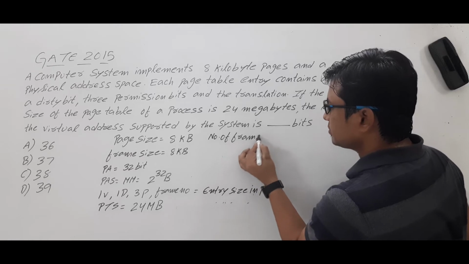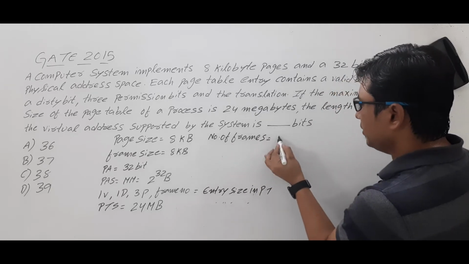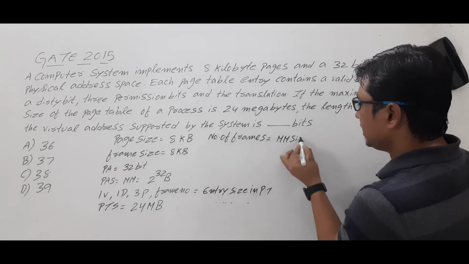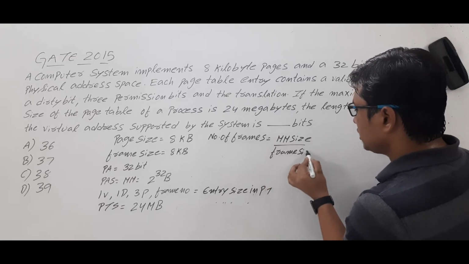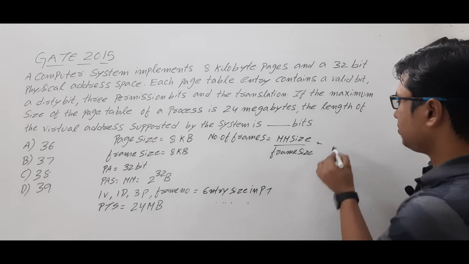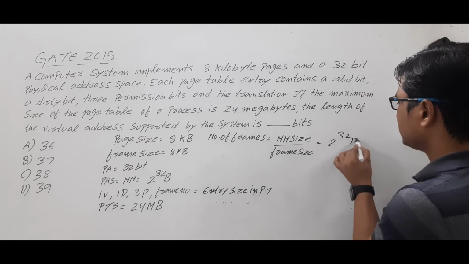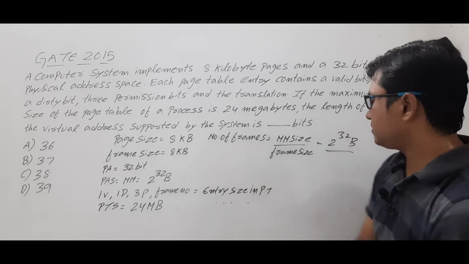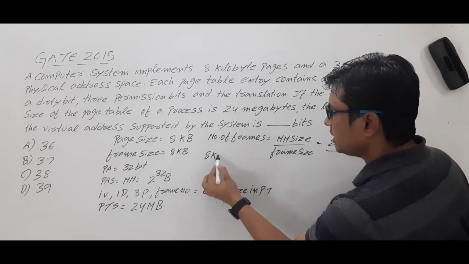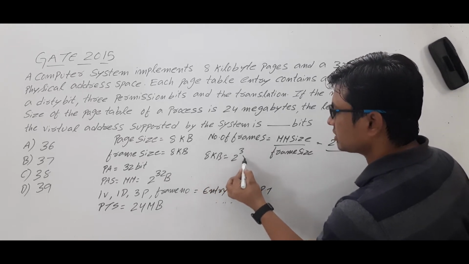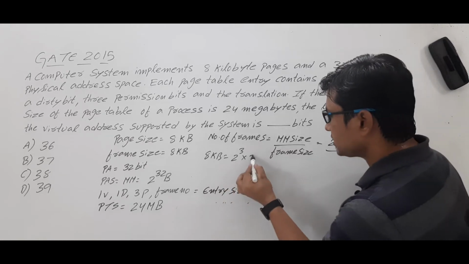Number of frames is equal to main memory size by frame size. Main memory size is 2 power 32 bytes, and the frame size is 8 KB. 8 can be represented as 2 power 3, and K can be represented as 2 power 10.